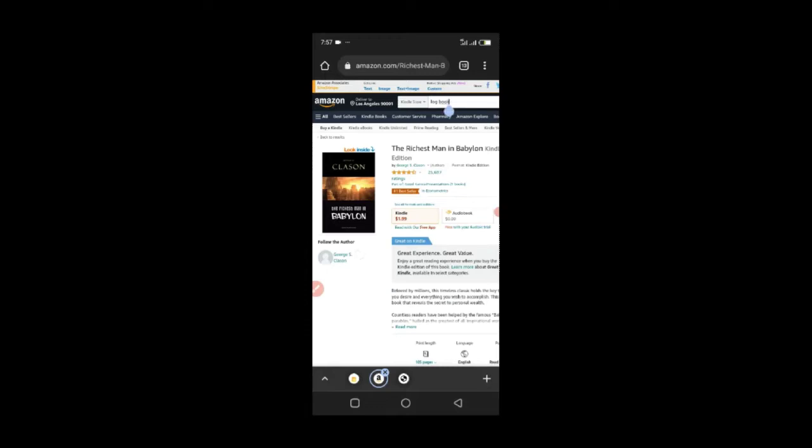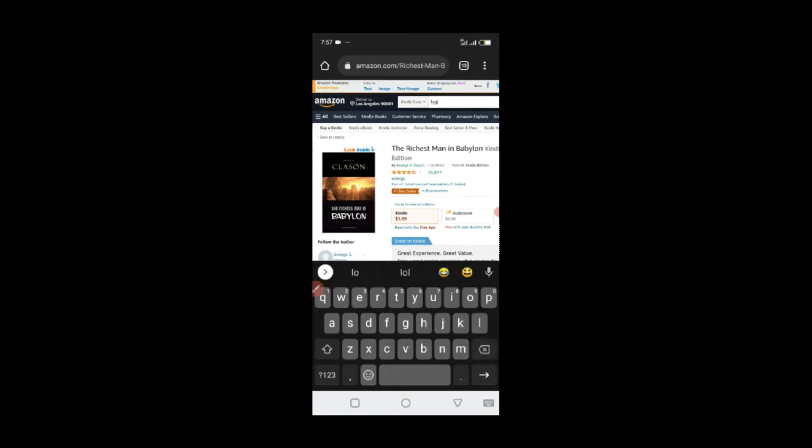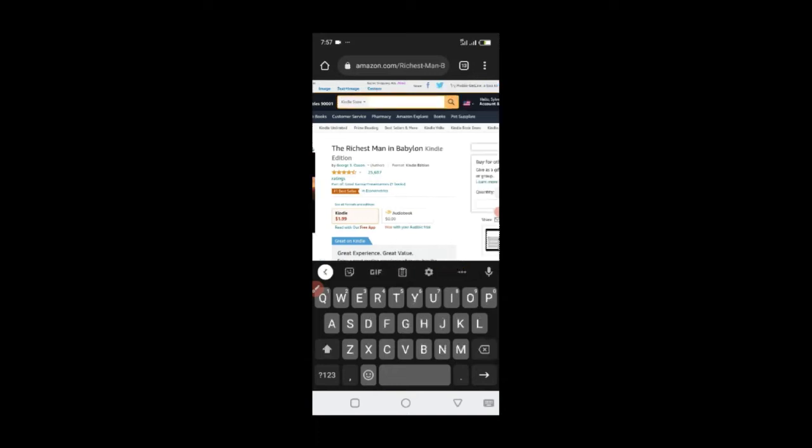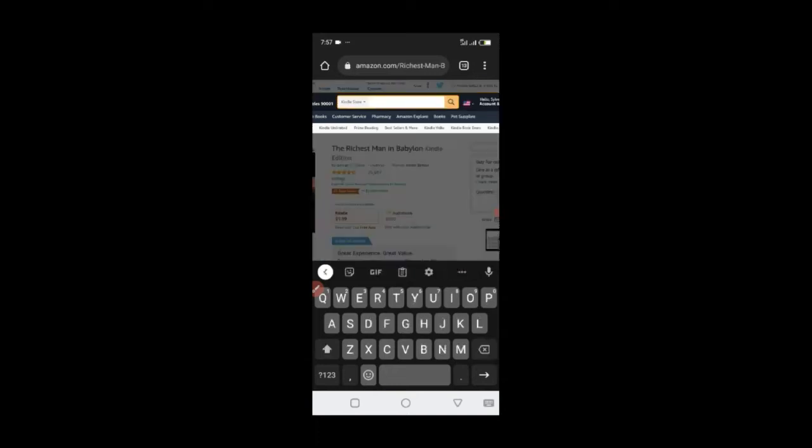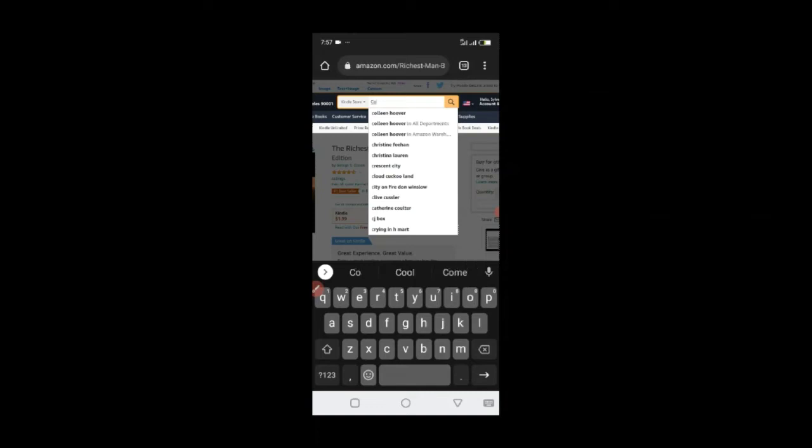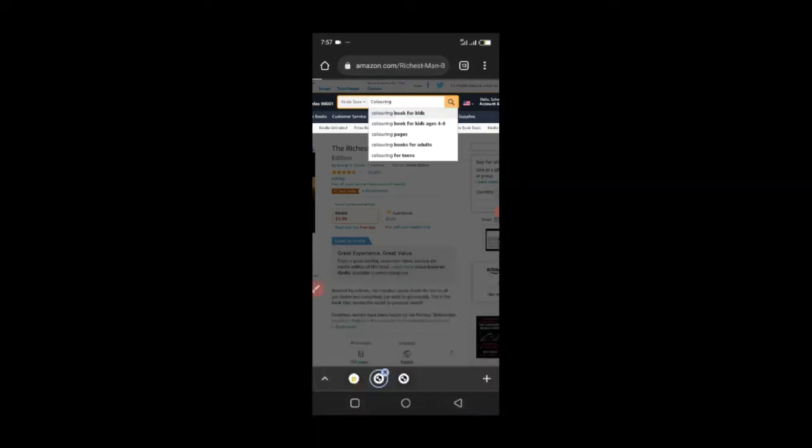This coloring book is actually selling very well, but you will face a little competition because people found out about it and they jumped into it. But there are things like keywords and other methods you can use to actually come out in front of your audience and sell these books very well.